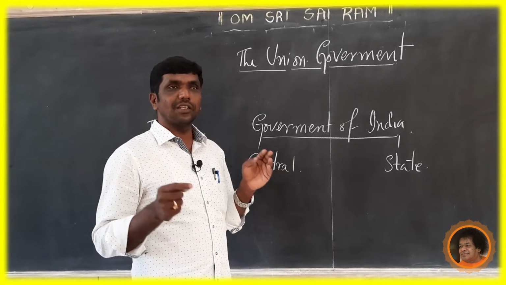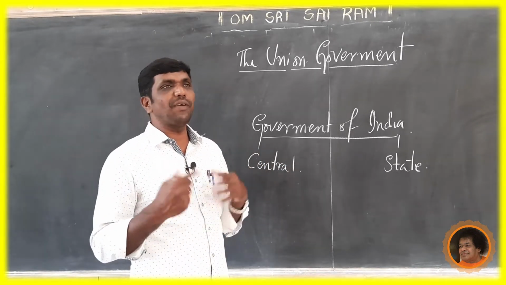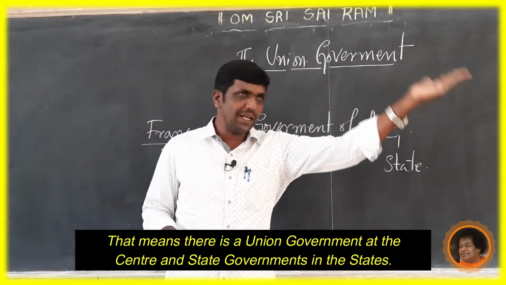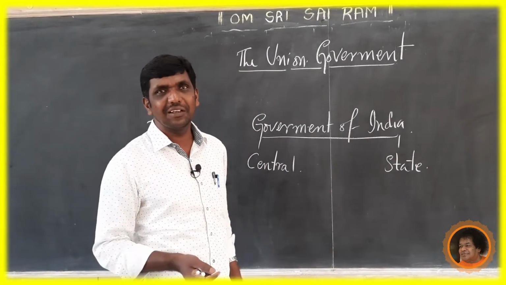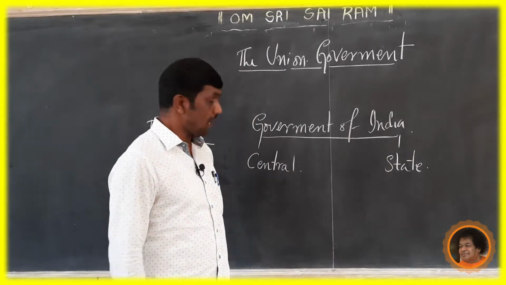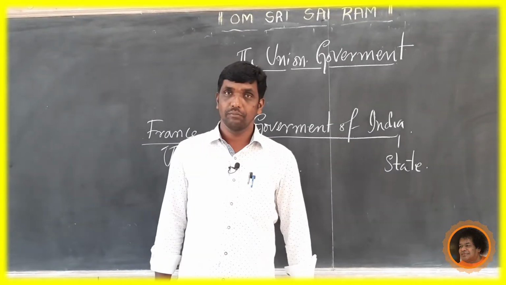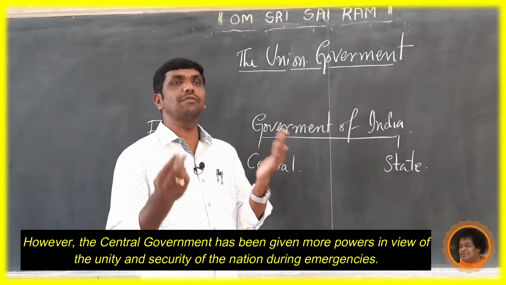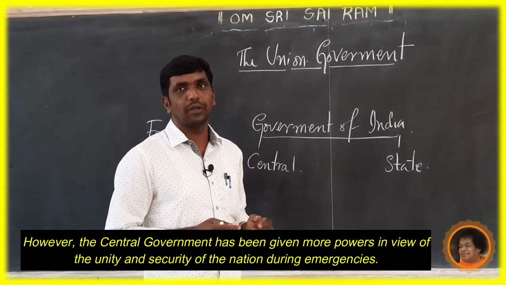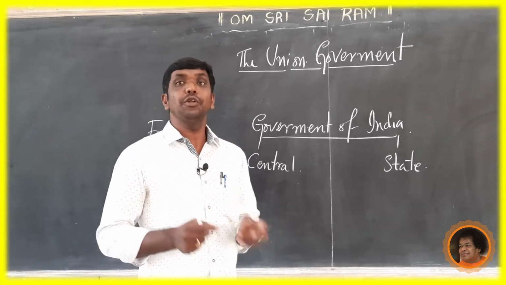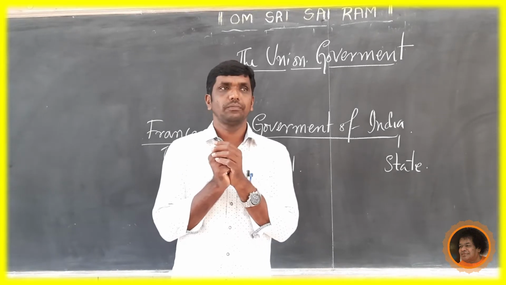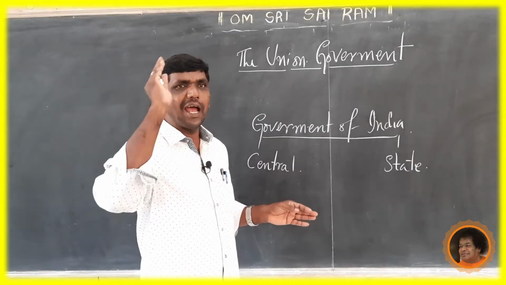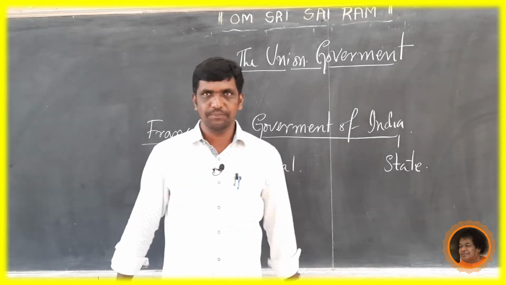India, like the United States of America, has a federal system of government. That means there is a union government at the center and state governments in the states. Very simple. This is the federal form of government. However, the central government has been given more power in view of the unity and security of the nation, even during emergencies.